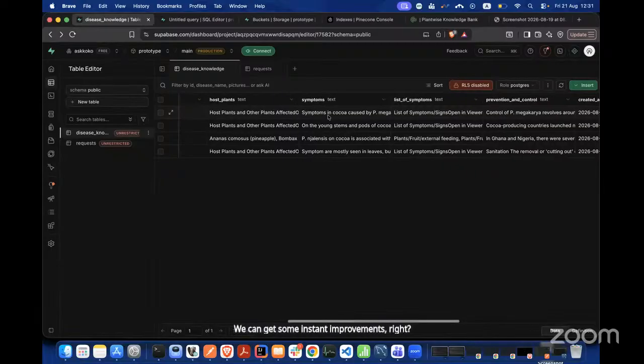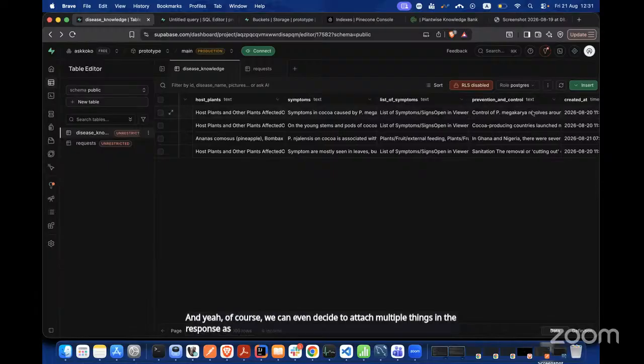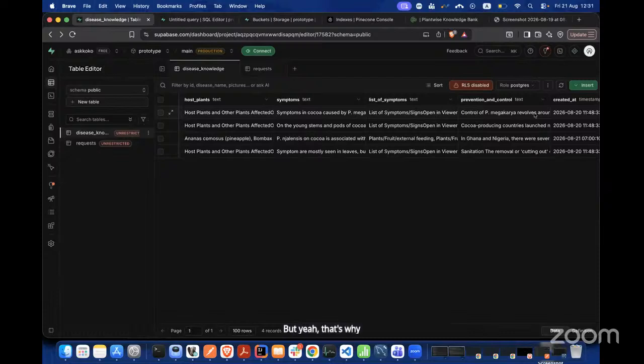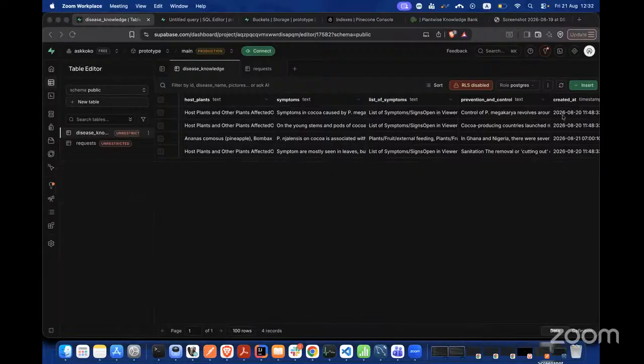And of course, we can even decide to attach multiple things in the response as well, like videos and all that. But that's what I wanted to add: everything is external to the actual model itself. It's coming from our database, and we have total control of what we decide to show the farmer, and we can tweak it without touching the model in any way. Our core model, the CLIP. So yeah, just wanted to add that.